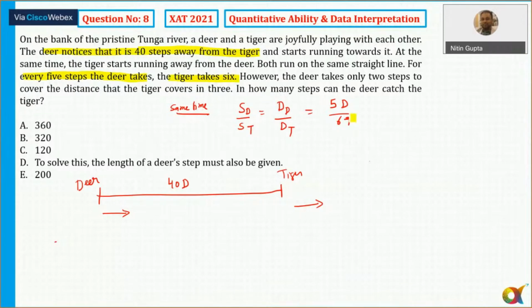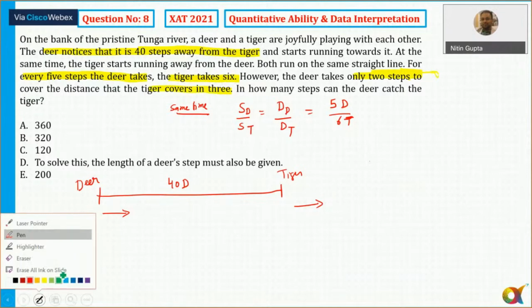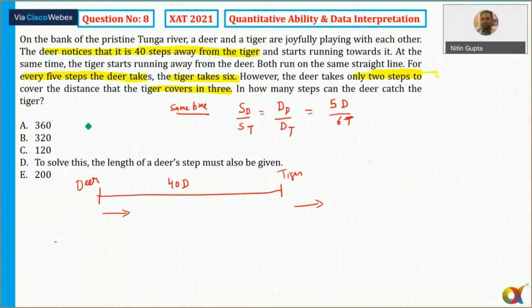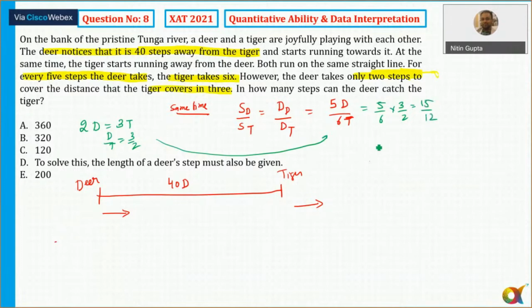However, in the next line, the deer takes only 2 steps to cover the distance that the tiger covers in 3. So that is distance wise. The deer's 2 steps equal the tiger's 3 steps. So from here I can say D by T is equal to 3 by 2. Then 5 into 3 by 2 is equal to 15 by 12. So this is the ratio of speed of deer to tiger.